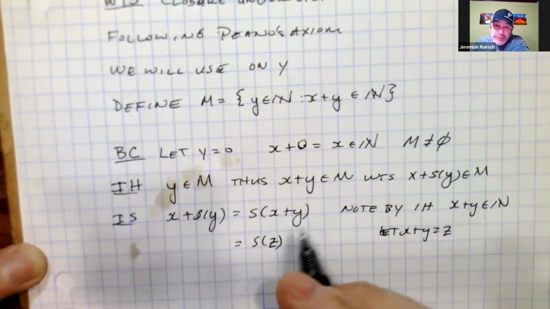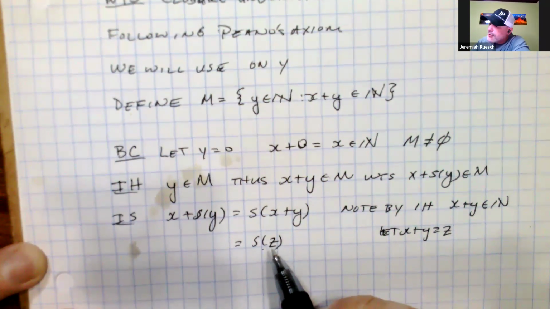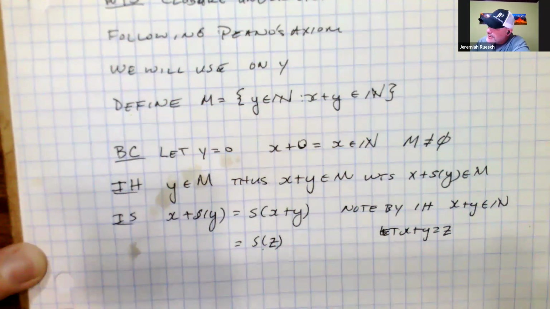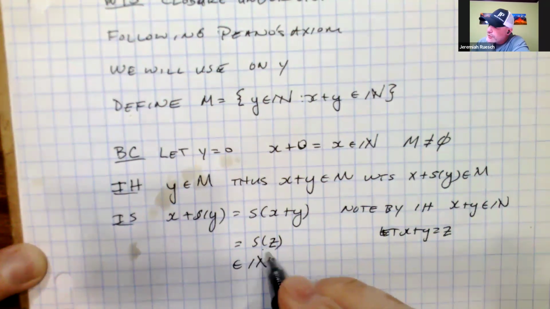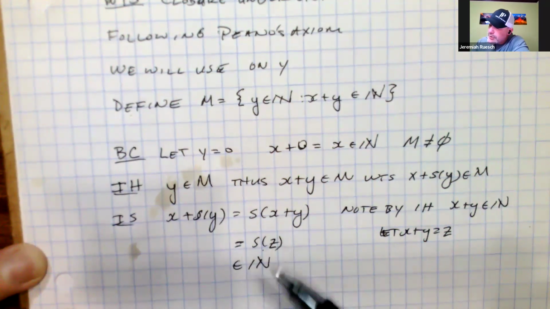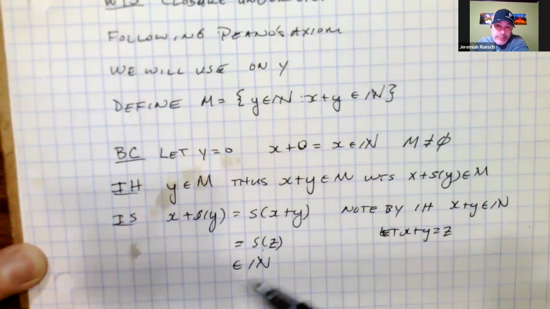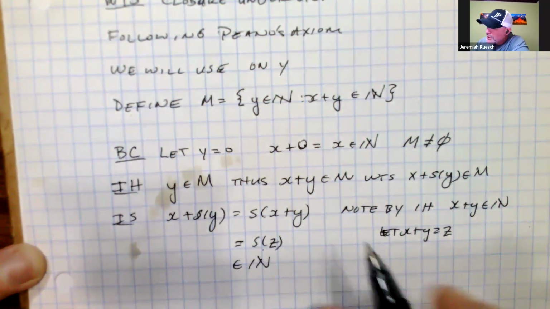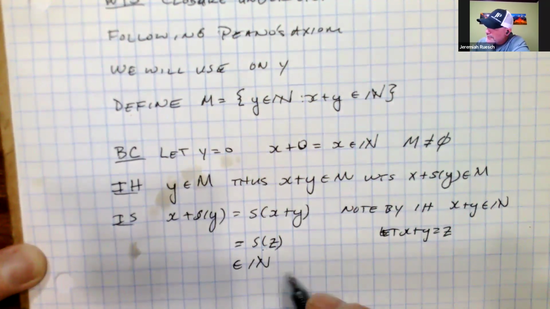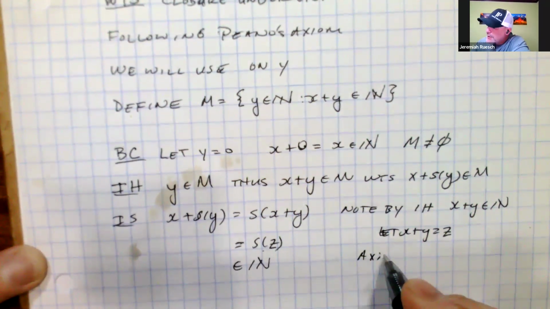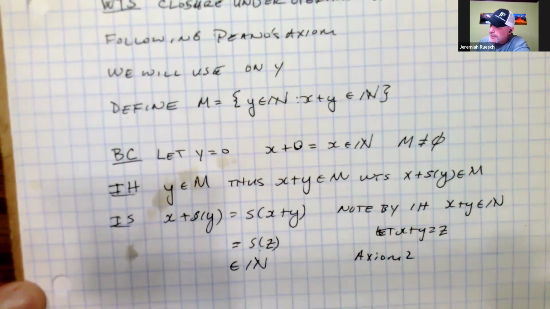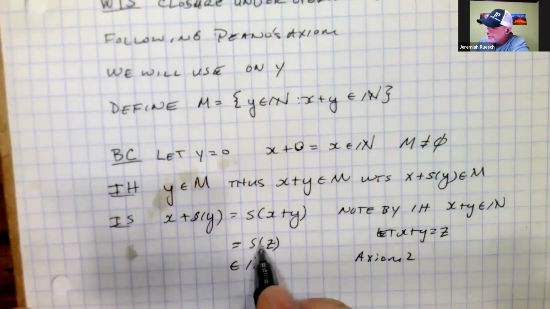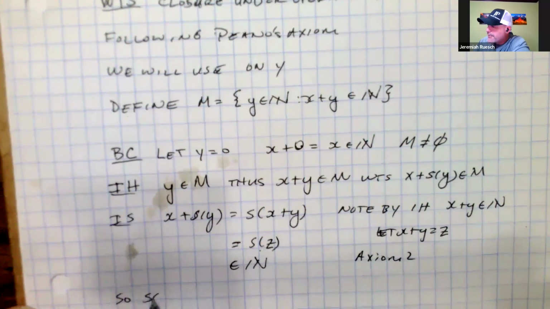But the successor of z, by axiom 2 of Peano's axioms, guarantees that this is a natural number. In other words, axiom 2 says that the successor of a natural number is a natural number. So this is by axiom 2 of Peano's axioms. And so we have that the successor of y is in M.